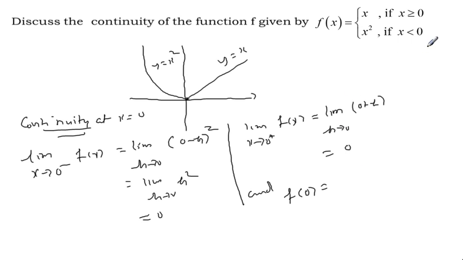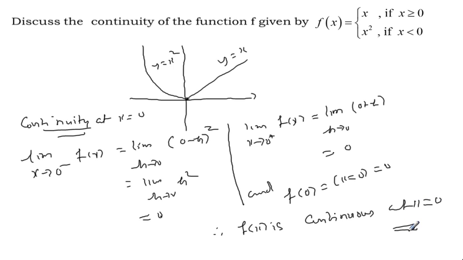F of 0, listen, 0 is included in the identity function, so straight away put x equal to 0, equal to 0. So left limit, right limit and ordinate, all three are equal. So this proves that the function f of x is continuous at x equal to 0. Okay.